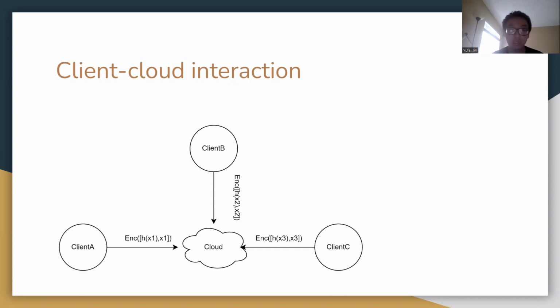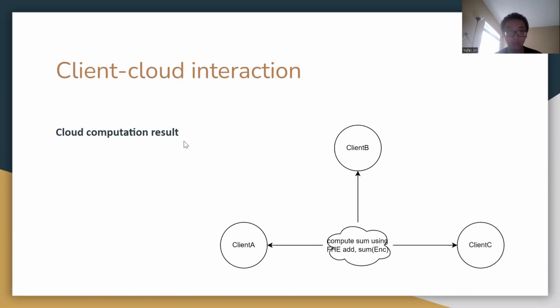And then we encrypt it with the FHE encryption, which in our practical setting uses the BFV encryption. And then we send it to the cloud. Then the cloud computes the results basically by using the FHE addition. And this will be sent back to all the clients.